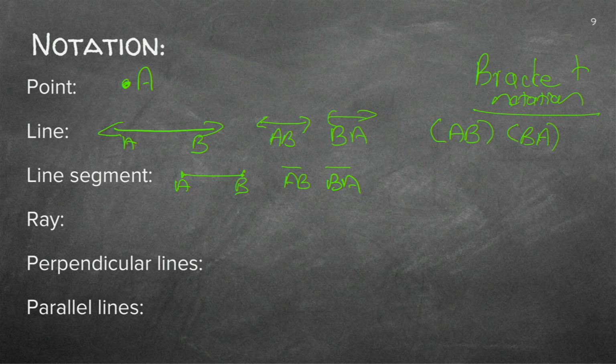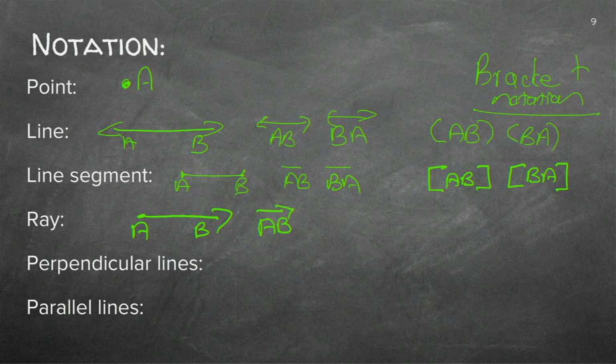Our square bracket is our line segment. Then a ray. If you can recall, a ray has got a starting point, but no definite end point. Okay? So the B just carries on indefinitely. So we're going to say AB with a little arrow.